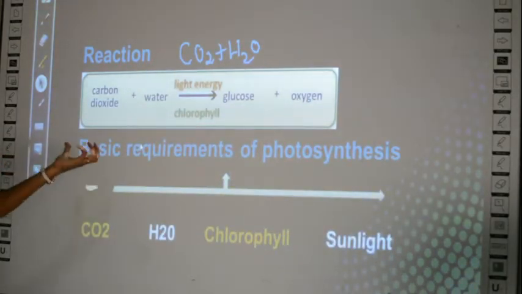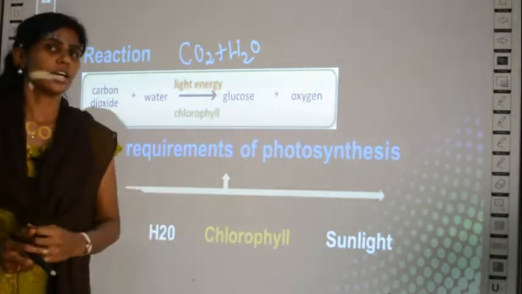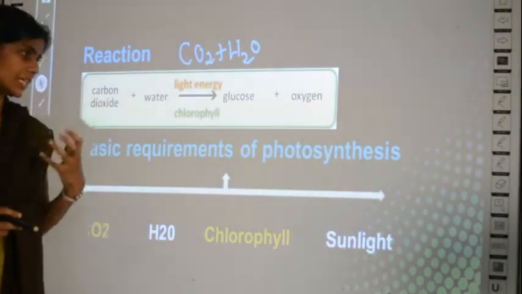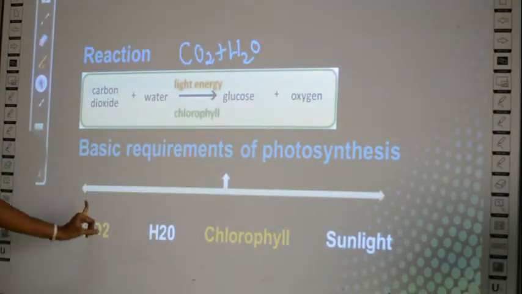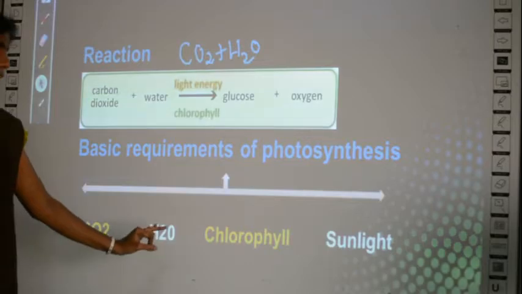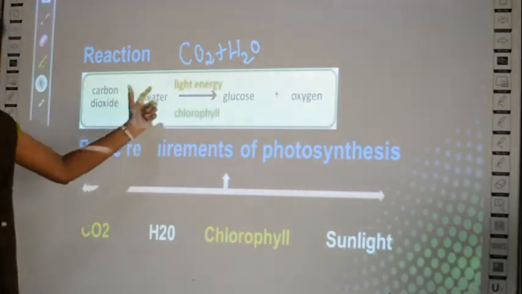Then what are the basic requirements of photosynthesis? You need 4 materials as basic requirements for photosynthesis. They include carbon dioxide, water, chlorophyll and sunlight. You know already, right? You have studied already.